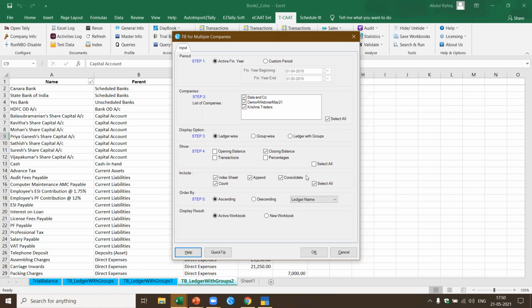Now I want to see what are the, let's say, general administrative expenses. I just filter on general and administrative expenses. I'll be able to pick up all the data pertaining to all the 10 branches in one go. That is the advantage of append.